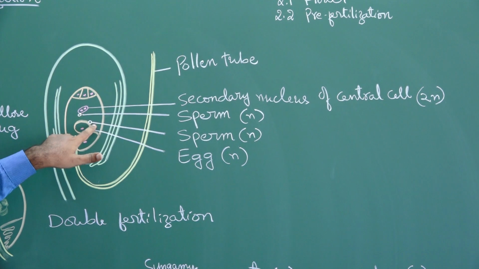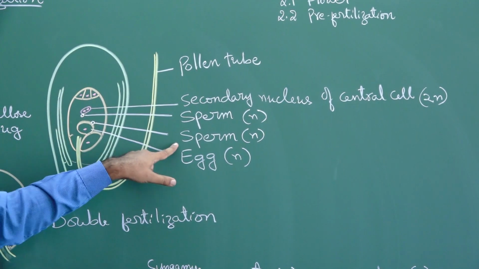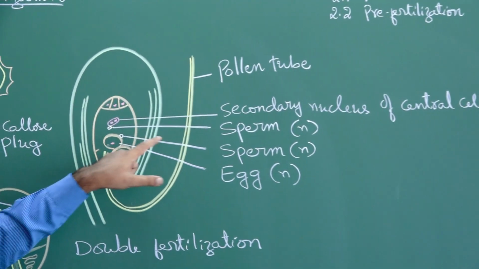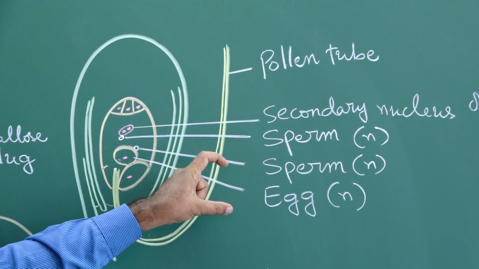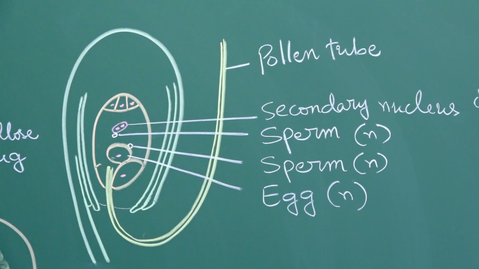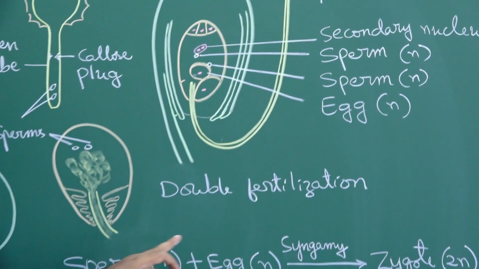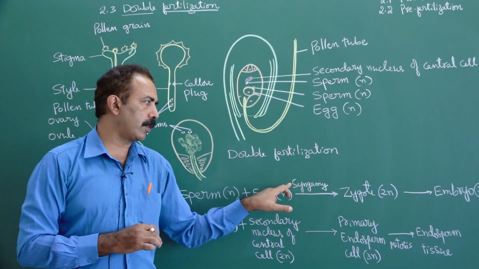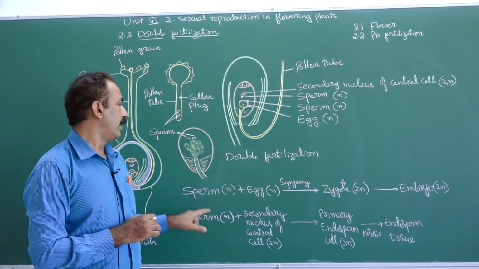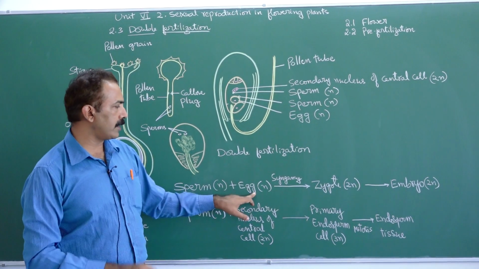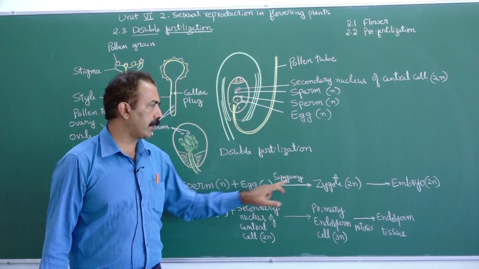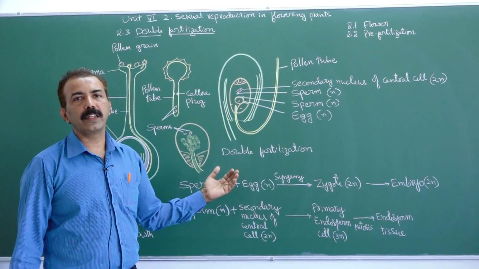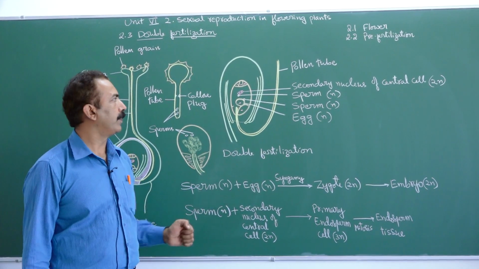The one written in white color indicate sperm. The sperm fuse with the egg and result in zygote. I have written the summary here. The sperm fuse with the egg and result in zygote. The process is called syngamy. Sperm is haploid, egg is haploid, and the fusion product is diploid. Zygote is the first cell of next generation.